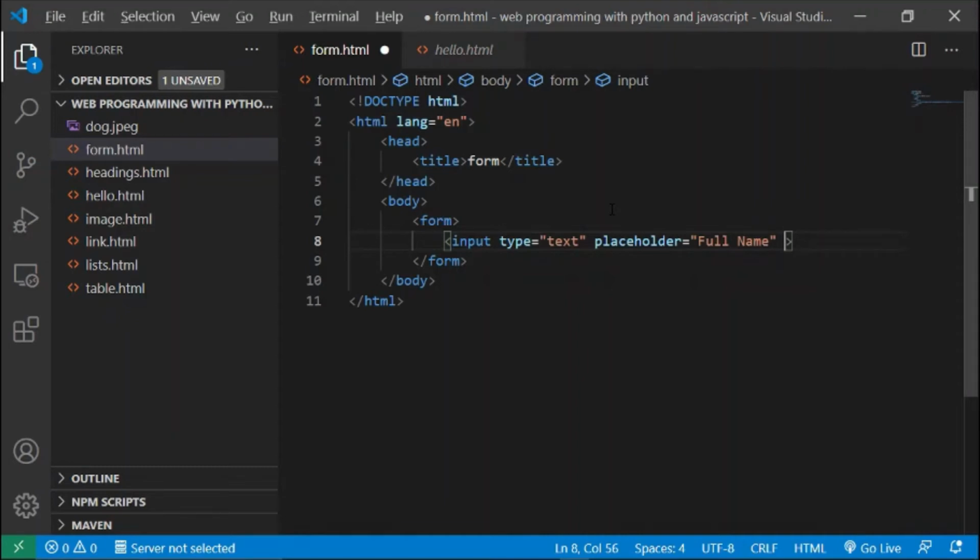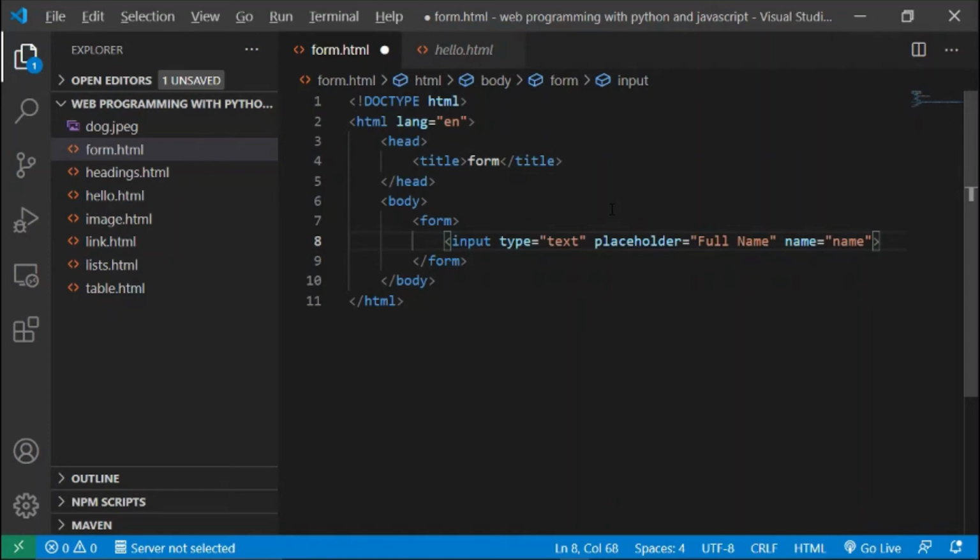And then finally, we're going to go ahead and give a name to this input field. Now, this isn't going to be something that the user sees when they visit the page. But anytime you submit a form, when we receive that form in our web application, something we'll explore later on, we need some way of knowing which input field corresponded to which value. And so we're going to name each of the input fields just so that later on we'll be able to reference them. And for now, since the user is typing their full name here, we could just name this full name. Or we could more succinctly just say name as the name of this input field.